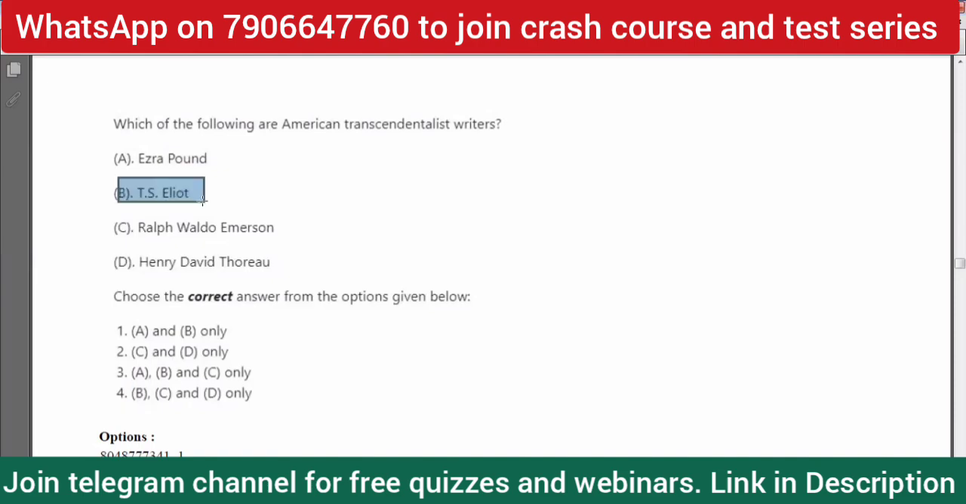was not an American transcendentalist writer, right? And he later, of course, took British citizenship. So wherever T.S. Eliot's name appears, that option should be eliminated: 1, 3, and 4, right? So option 2 is correct. You can answer it through elimination. You can write it in the history of English literature section.